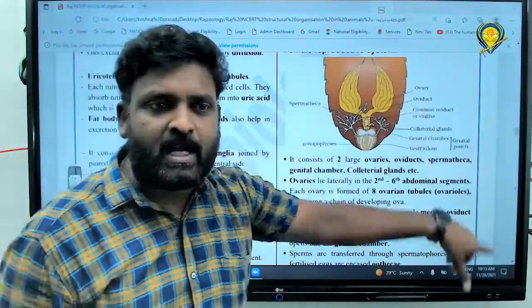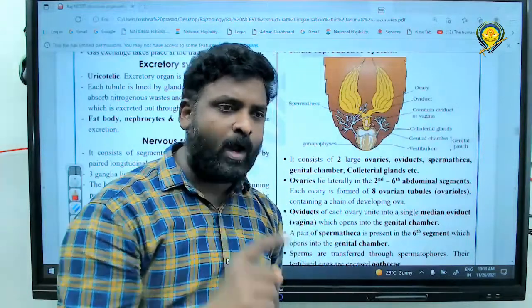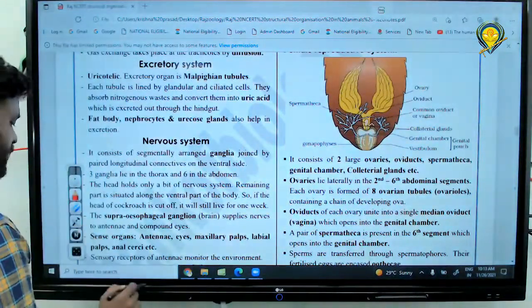Each ovary consists of how many ovarioles? 8 ovarioles. Each ovariole producing how many ova? 1 ovum. And that too, here you can see in this diagram.